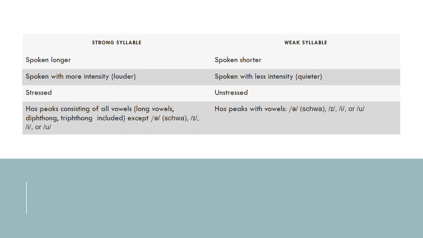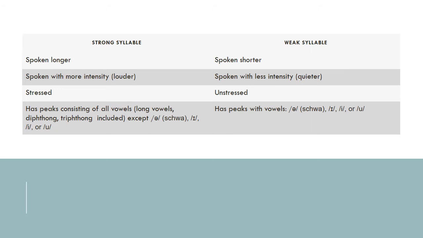Strong syllable is spoken longer, while weak syllable is spoken shorter. Strong syllable is spoken with more intensity, while weak syllable is spoken with less intensity. Strong syllable is always stressed, while weak syllable is unstressed.